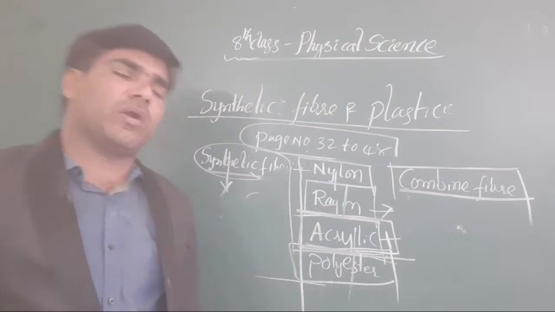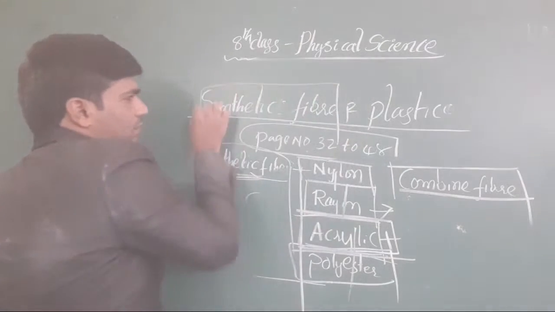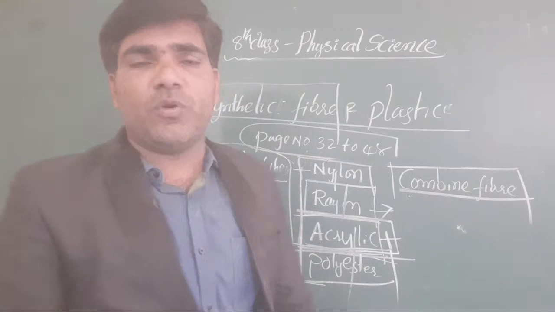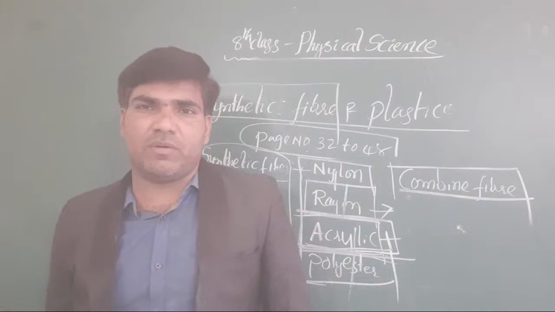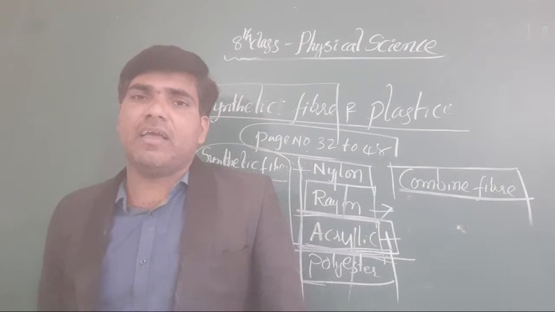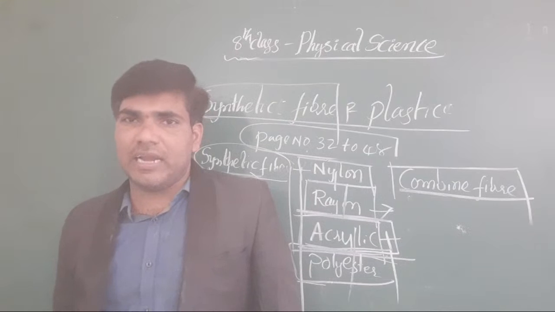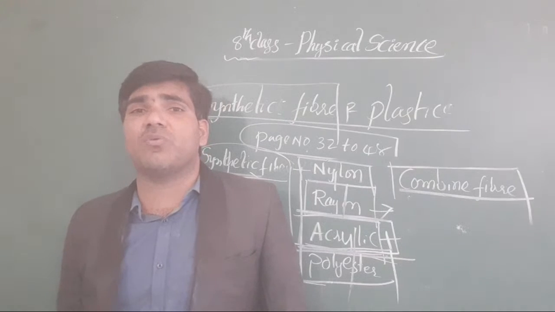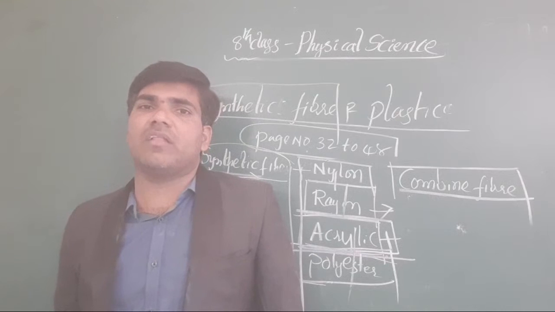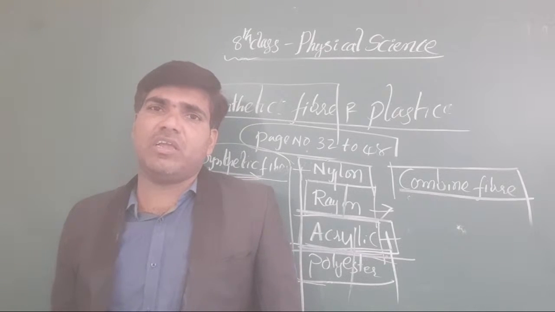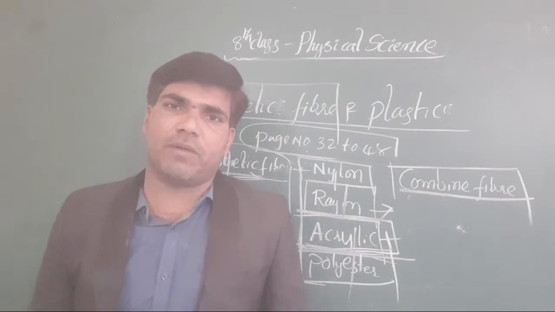This is all about the fibers. Next, up to the synthetic fibers are these. I hope you understood, all the students. There are 4 types of synthetic fibers we have already discussed: rayon, nylon, acrylic and polyester, and extra to that, the combined fiber also. Once you conclude, keep the synthetic fibers in mind simply by using this tabular format.